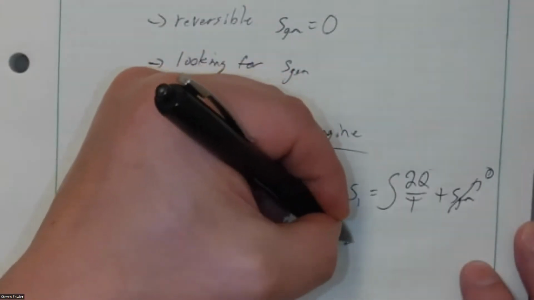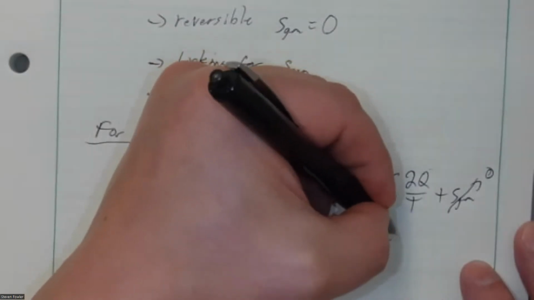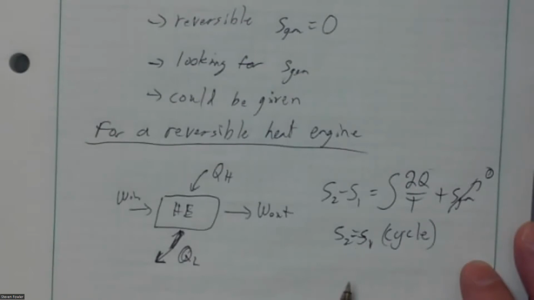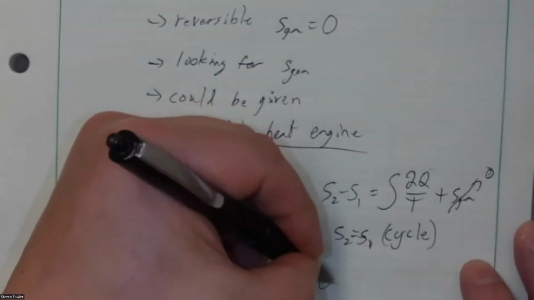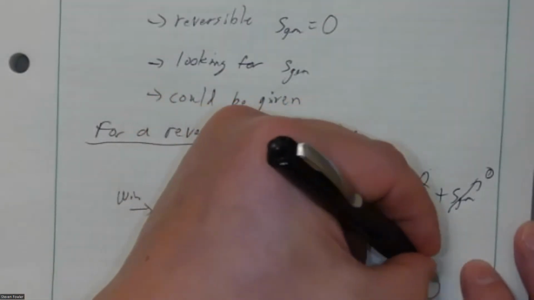And we're going to say that S2 equals S1 because it's a cycle. So for this thing to operate perpetually, we need it to return. We need the working fluid, the steam in this case, to return to its initial properties for it to operate in a cycle. So that means 0 is equal to this integral dq over T plus 0.